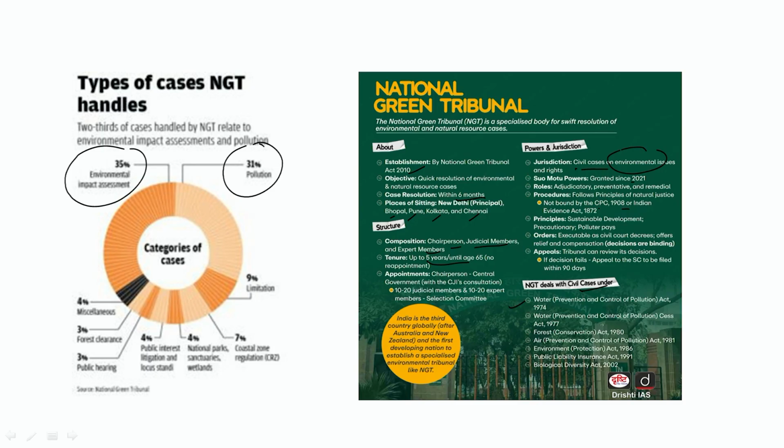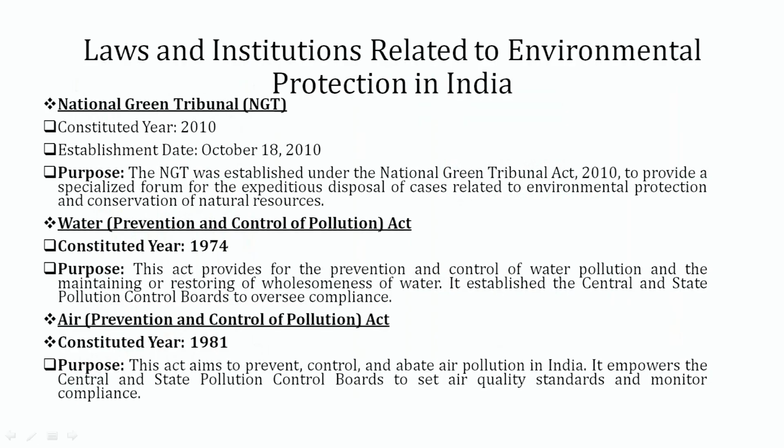Along with that, the Public Liability Insurance Act, which was established in 1991, and the Biological Diversity Act 2002. So under these acts, rules and regulations, NGT resolves issues related to the environment as soon as possible. So here we see the different laws and institutions related to environment protection in India.